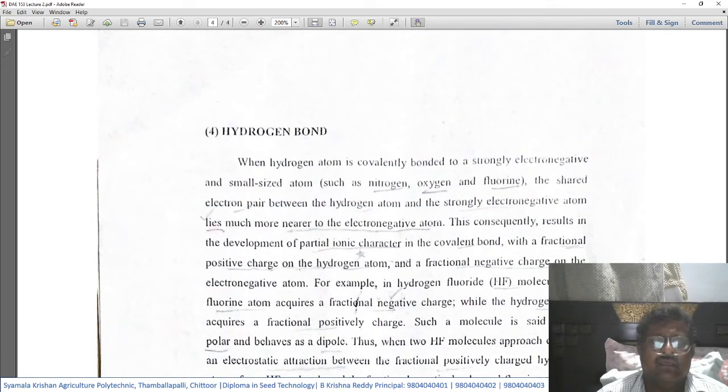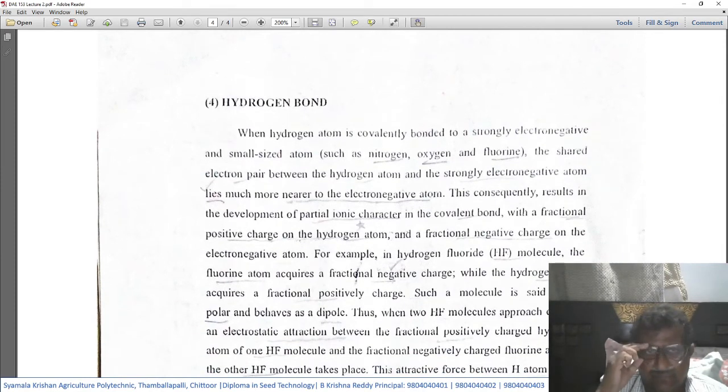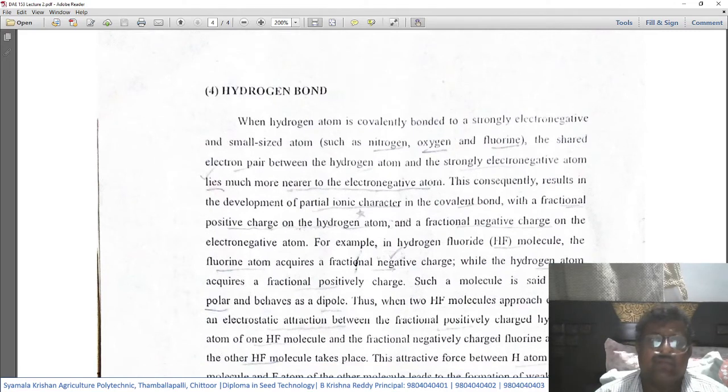Then the last type of bond that has been discussed in detail in this chapter is the hydrogen bond.